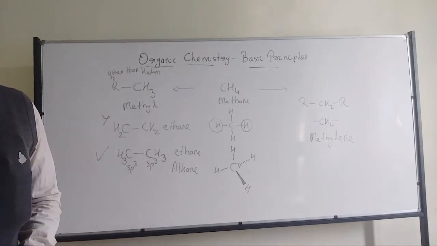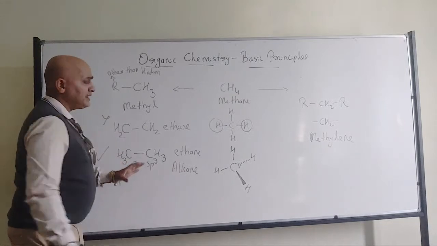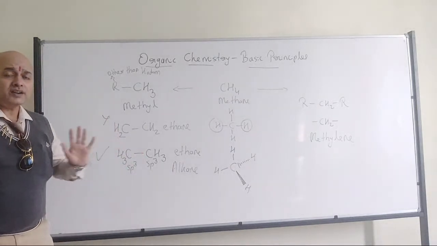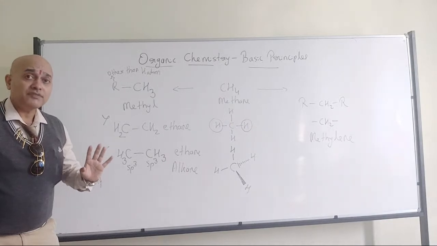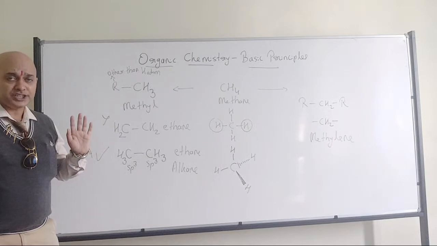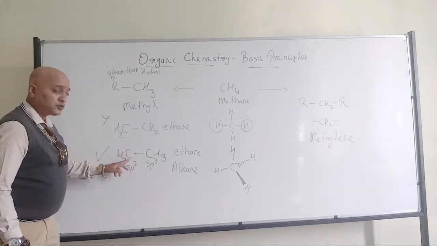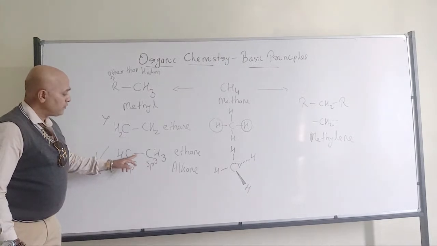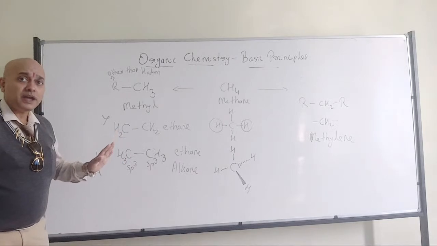How to find out the hybridization of a carbon? Just calculate the number of bonds and find out if any lone pair of electrons is left over. If you include those things, hybridization is done. For example, if I consider this carbon, how many bonds are there in total? 4 bonds are there, and nothing is left out as a lone pair of electrons.